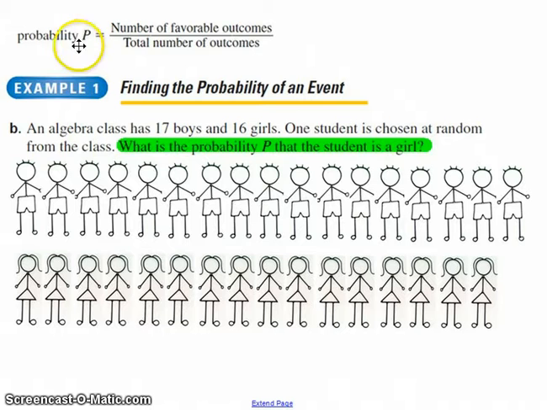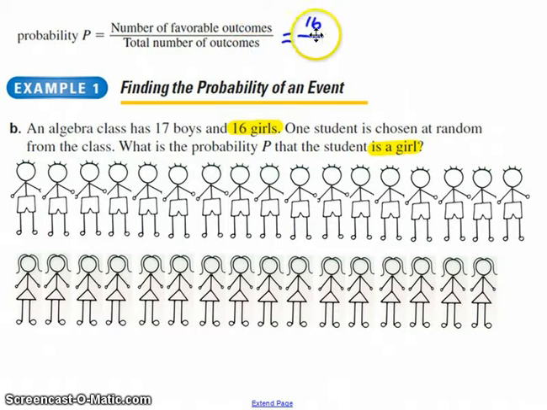What's the probability that the student is a girl? And I've got to figure out that probability starting here with the number of favorable outcomes. Okay, so what is my favorable outcome? Oh, that's what it is. It's that the student is a girl. But I need to know the number of those. Oh, okay, well there are 16 girls. Good. Okay, so I at least have the top of my fraction now. So the top of my fraction is 16. And on the bottom is going to be the total number of outcomes, all the things that could possibly happen. Well, in this case, just like with 32 NFL teams, there are 17 boys and 16 girls. So let's just write that in.